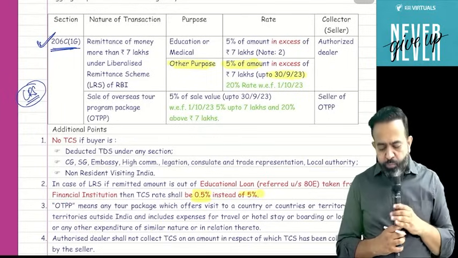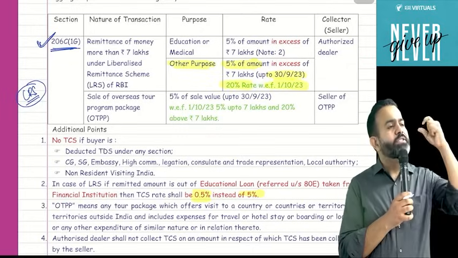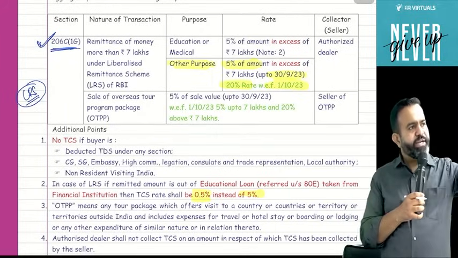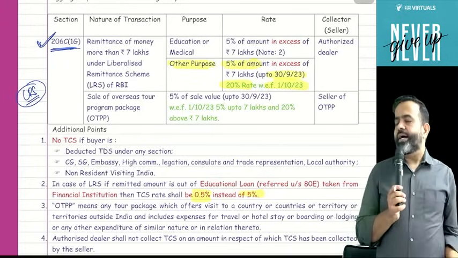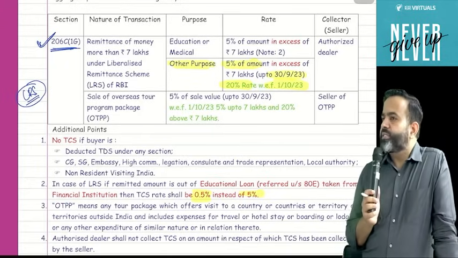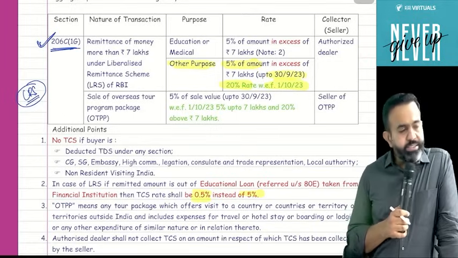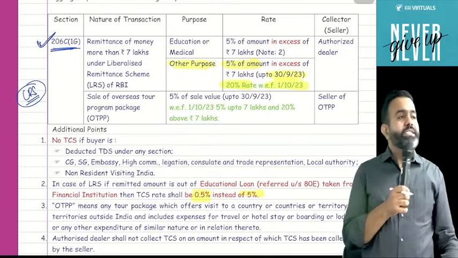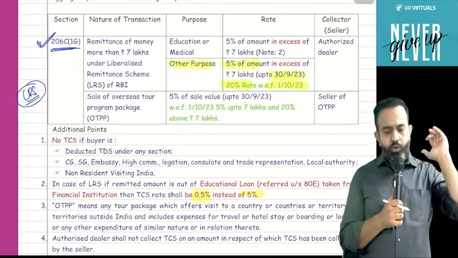But from 1st October 2023, that TCS rate is raised to 20%. Obviously, 7 lakh is a base limit, meaning up to 7 lakh there is no TCS. Now in excess of 7 lakh, earlier the TCS rate was 5%, meaning up to 30th September 2023 that TCS rate was 5%. But from 1st October 2023, that TCS rate is 20%. So now the TCS rate is 20%, earlier it was 5%.